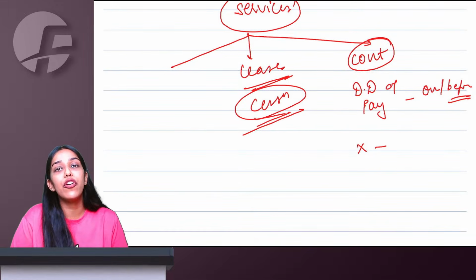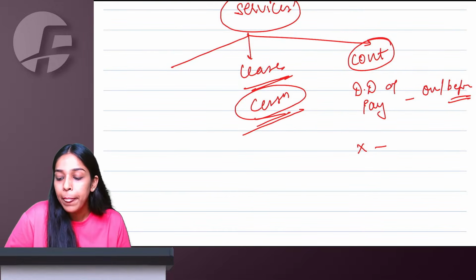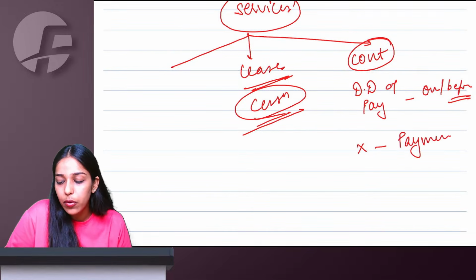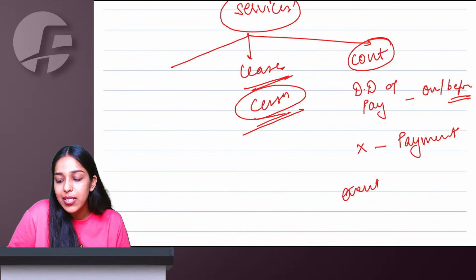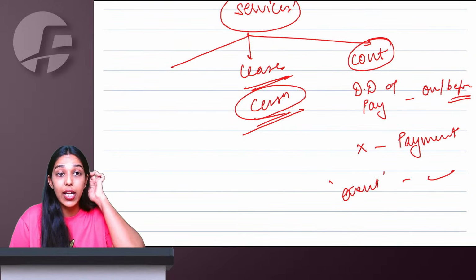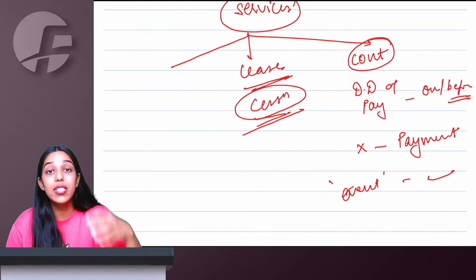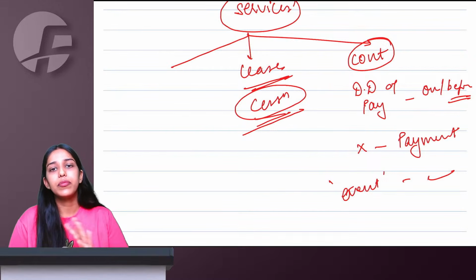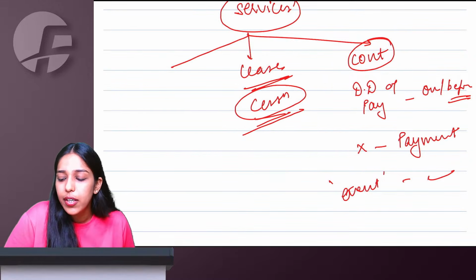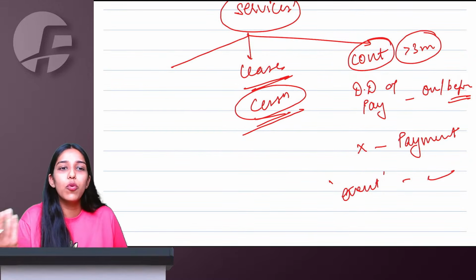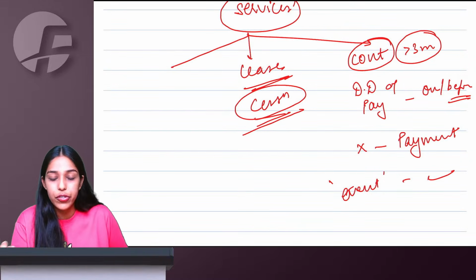But if there is no due date of payment ascertainable from the contract, then whenever actual payment is coming, you issue the invoice. But if your payment is linked to completion of some event, that on this day when this much work is done, we will pay you, then the day on which this event happens, at maximum you will have to issue the invoice. Continuous services means generally when the period is more than 3 months, could be like construction service also.